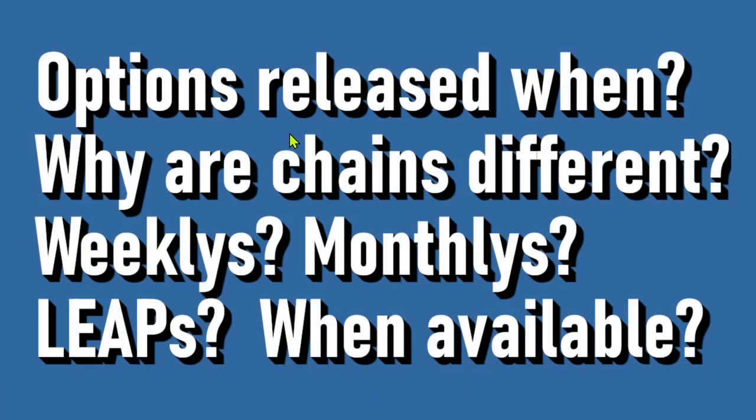Here's some questions I've had over the years of my option selling. When do new options come out? When are they released? Why do different stocks have a different mix of weekly, monthly, and leap options? Why do they skip some months? What about weeklies, monthlies, and leaps? When do new leap options come out? And what leap expirations will be available?